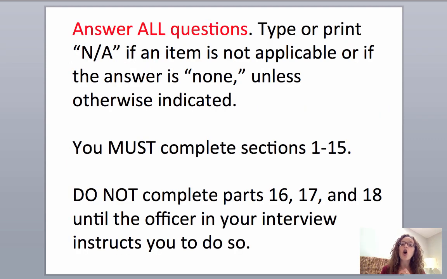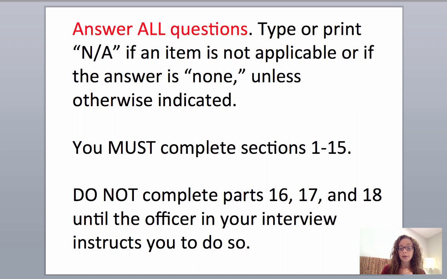Right. Answer all questions. If you're going through the application and something is not applicable to you, just put in NA. If the answer is none, put in NA. That shows that you've read the question. If you just leave things blank, they might think that you skipped it or didn't see it. So it's better to just go ahead and put NA so they know that you saw it and that you've checked it off, right?